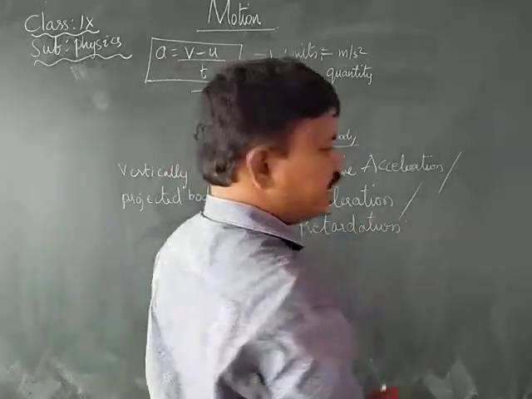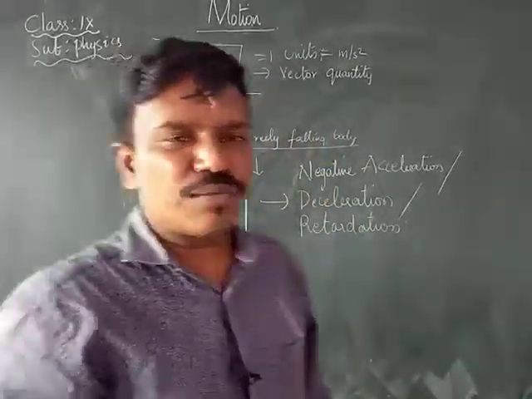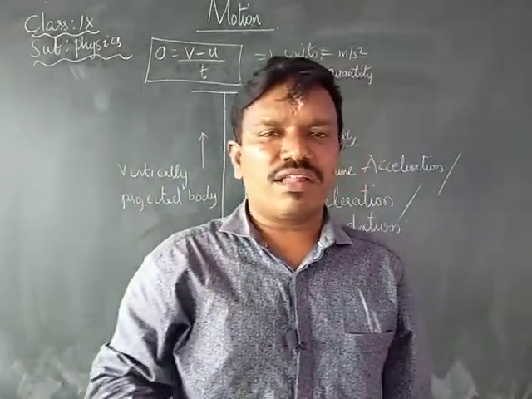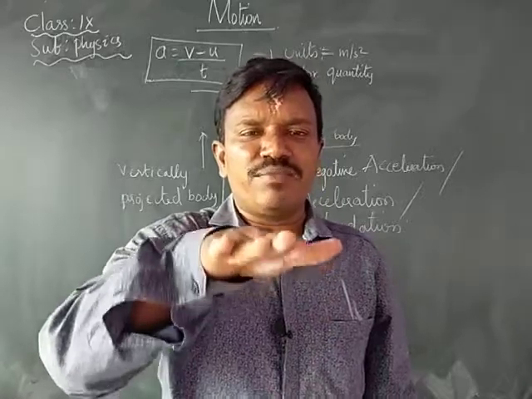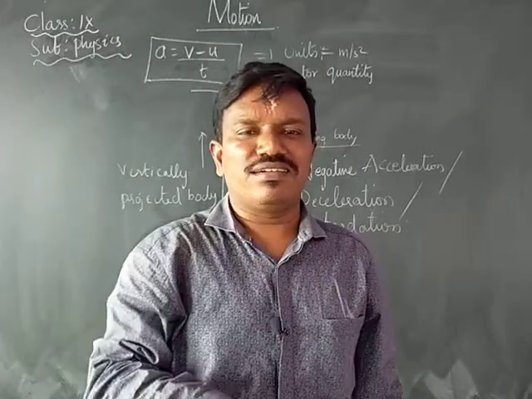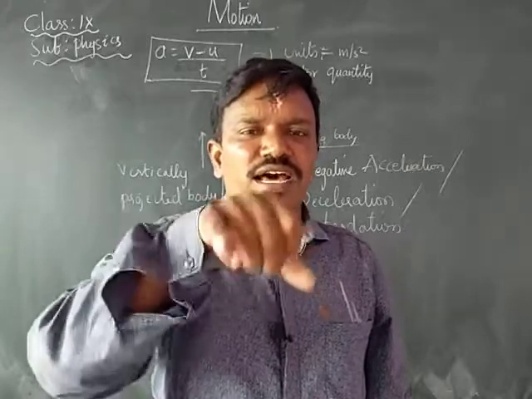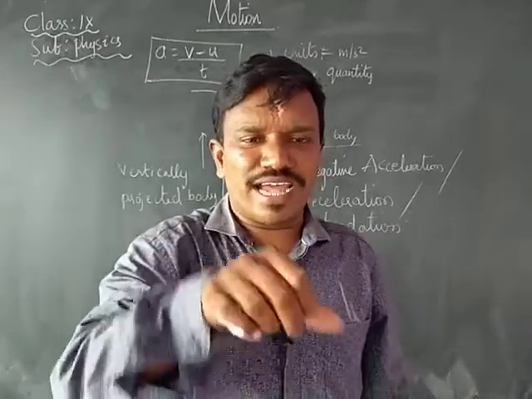See here, in order to increase the speed, normally a car driver or bus driver applies pressure on the accelerator. Or when you are riding a bike, we give more acceleration.